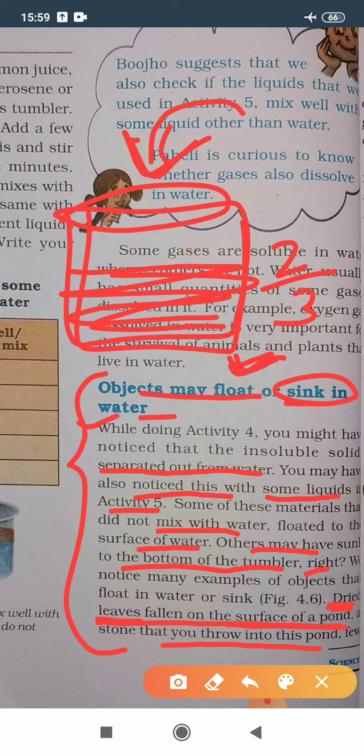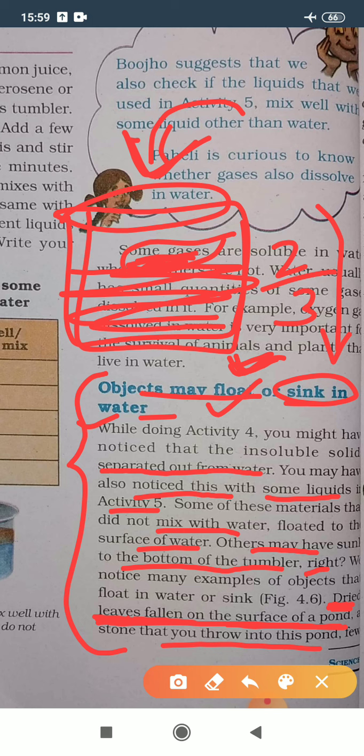Now you can see that the dry leaf will remain up on this water. That means it will float on the water just because the weight of that fallen leaf is very less, so that with less weight it will not sink in the water. So the volume of these fallen leaves is very low.